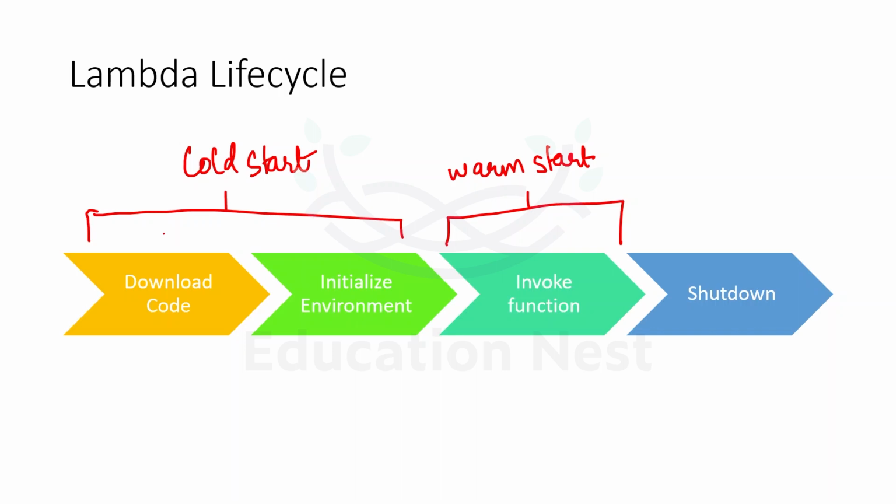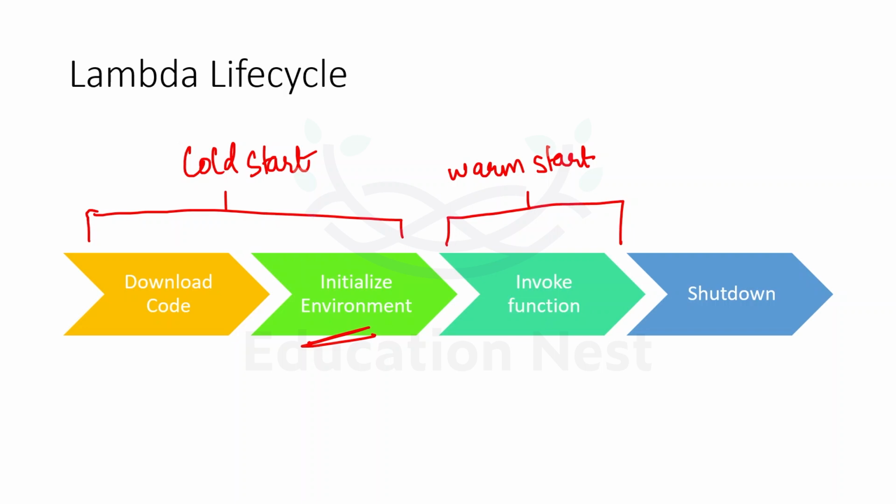So when we are invoking that Lambda, it will first download the code from S3. Then it will initialize the environment. Initializing the environment means Lambda will invoke your function in a secure isolated container created according to the resources defined by the configuration that we would have given.